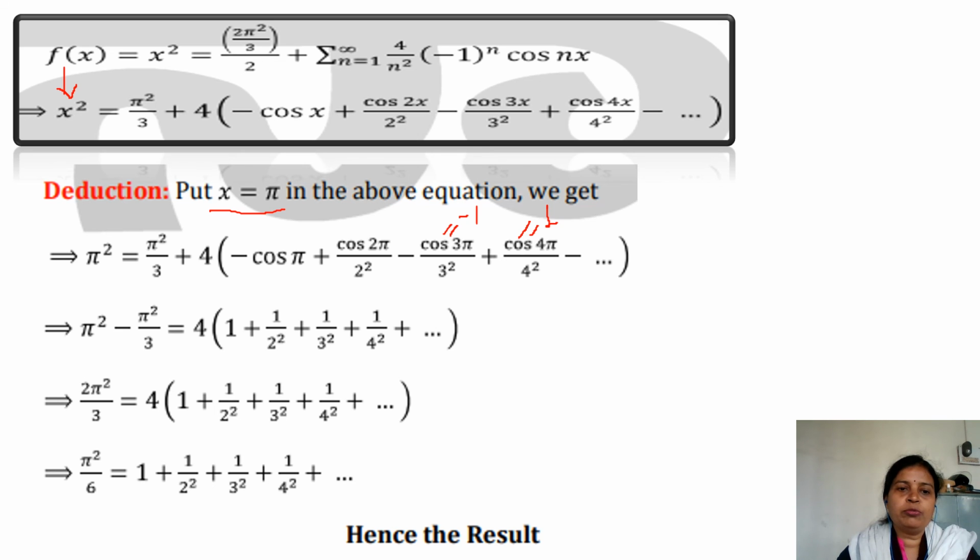Then move this term to the other side of the equation. Whenever you move a term from one side to the other side, the sign will change. Calculate this by taking the LCM. You will get 2 pi square upon 3, and finally take this 4 by cross multiplication to the denominator side, and hence you have proved the result which they were asking.